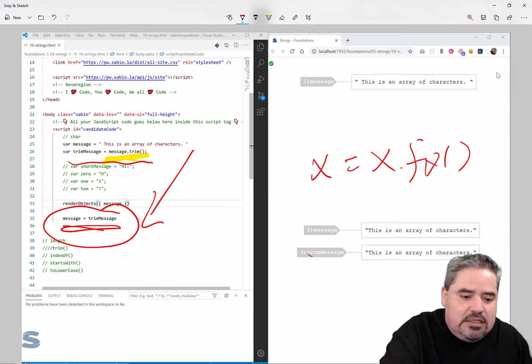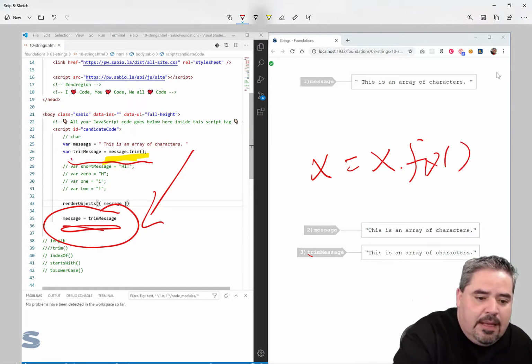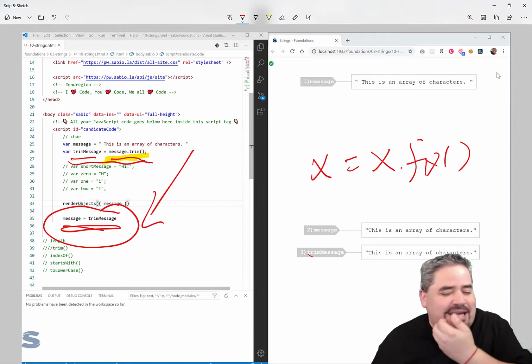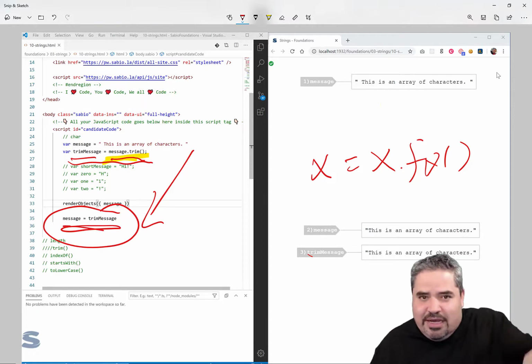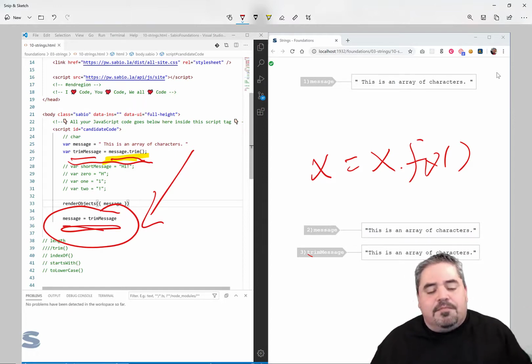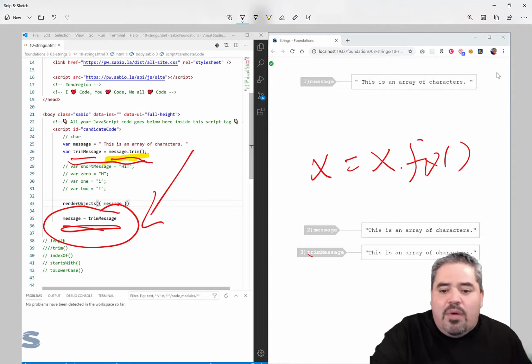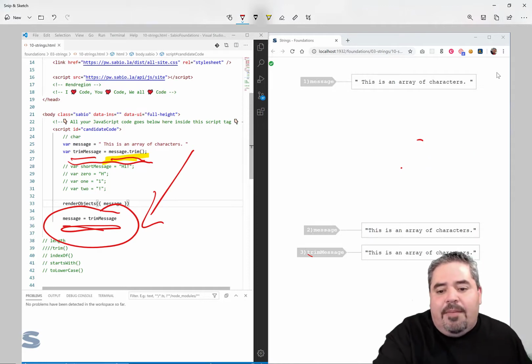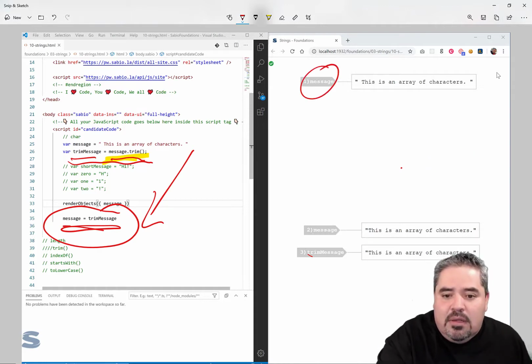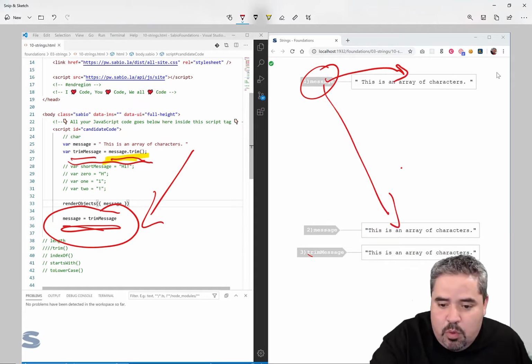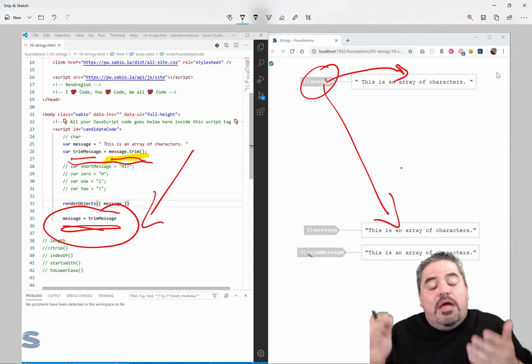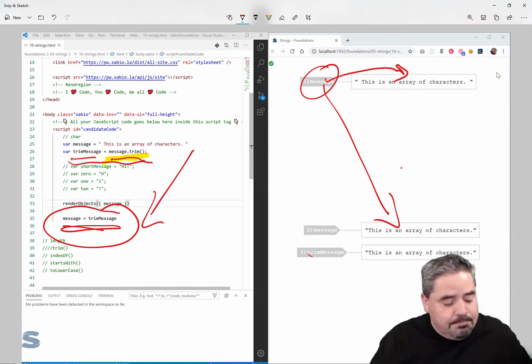So in this case, it feels weird to say message equals trim.message. That feels a little weird because it feels like you're pointing at yourself. But underneath, there's a lot going on. Underneath, this is a pointer. At first, this pointer is pointing to this memory, and then later on, this pointer is pointing to a new area in memory. Okay?